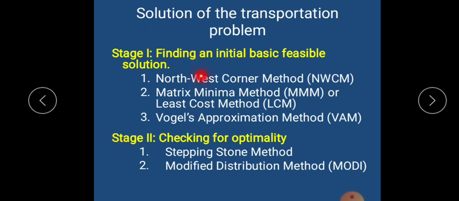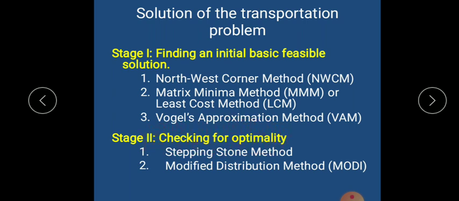Then once you find the initial basic feasible solution, you go for stage 2. That is, you have to check whether the answer you have got in stage 1 is actually the lowest cost or whether the cost can still be decreased. After solving stage 1, you will get a certain cost, and you are checking for optimality, whether the solution is optimal or not, that is, lowest cost in this case.